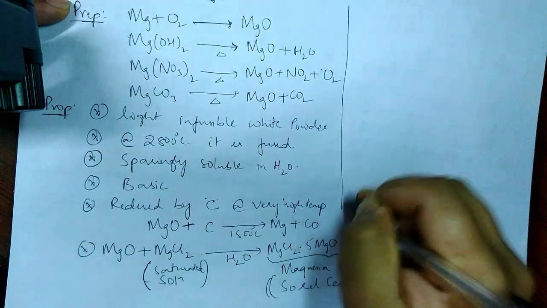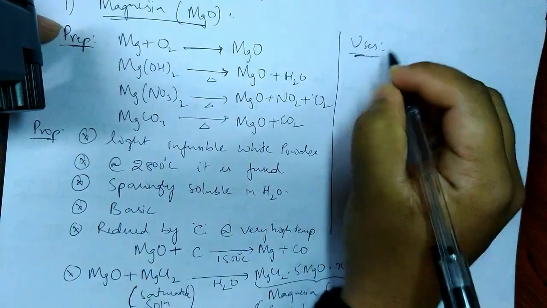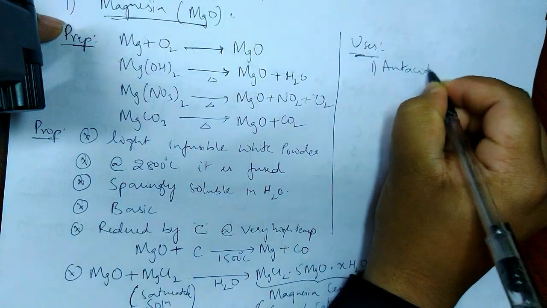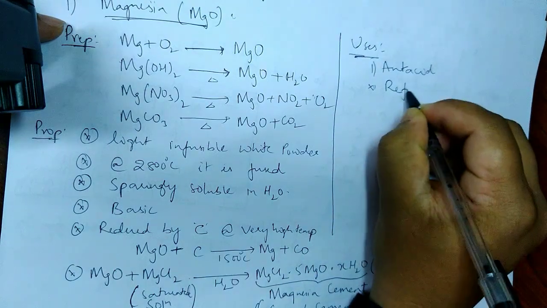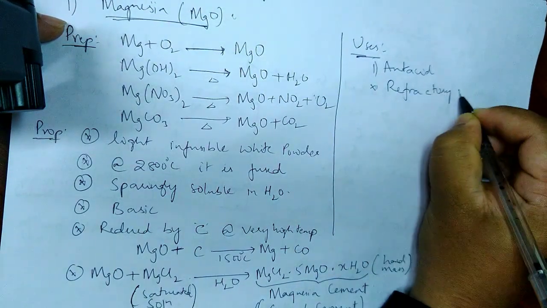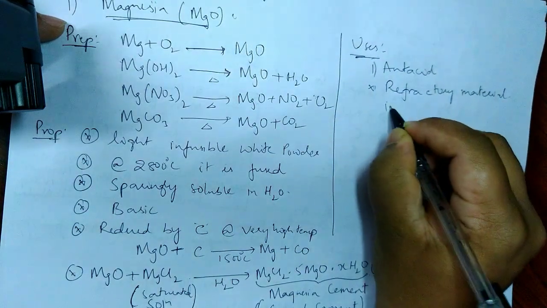Then uses: it is used as an antacid. It is used as a refractory material in furnaces.